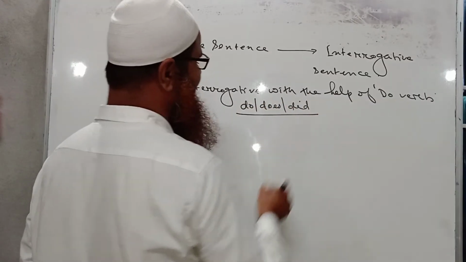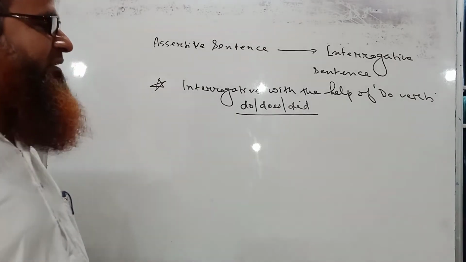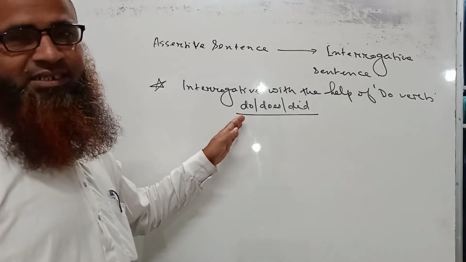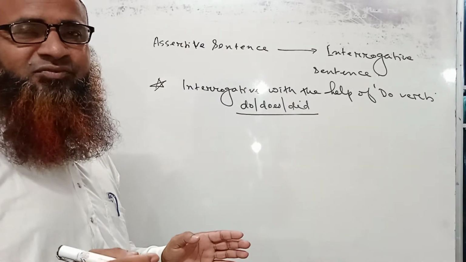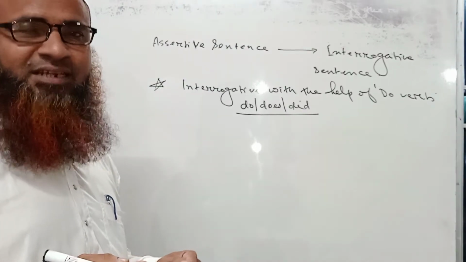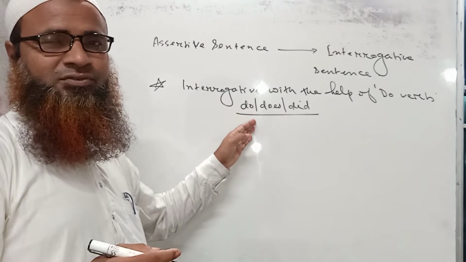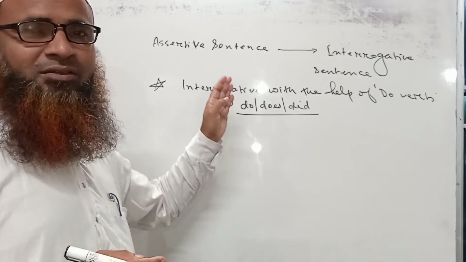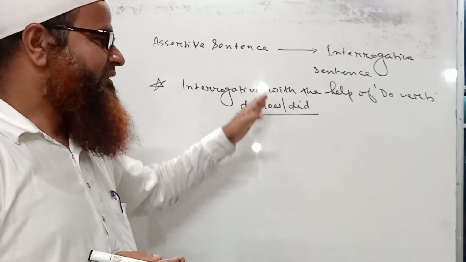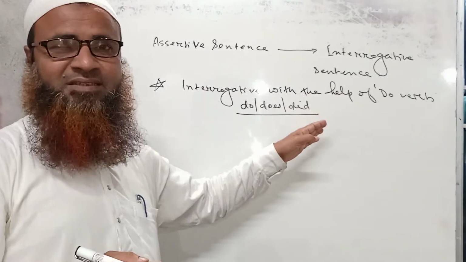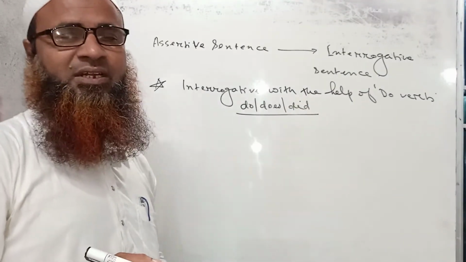According to the tenses, we take the help of do, does and did. If the sentence is in present tense, then we take the help of do and does, and if it is in past tense, then we take the help of did.